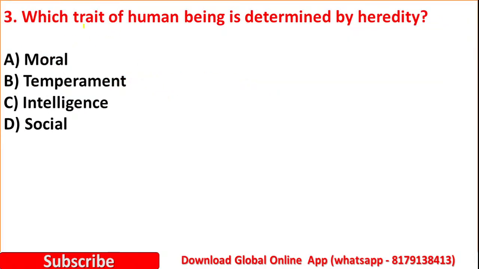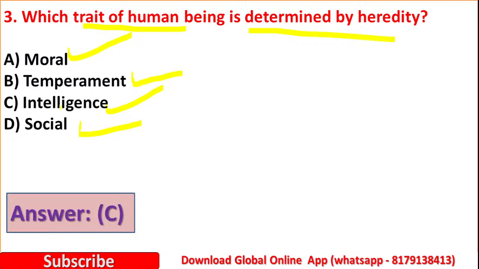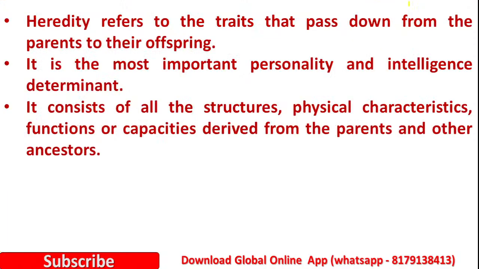Yes, the next question is, which trait of human beings is determined by heredity? Option A moral, option B temperament, option C intelligence, option D social. So here the right answer is option C, intelligence. It is determined by heredity. Heredity refers to the traits that pass down from the parents to children. It is the most important personality and intelligence determinant, and these consist of physical characteristics, functions or capacities derived from the parents and other ancestors.